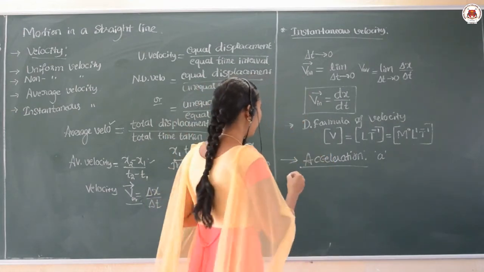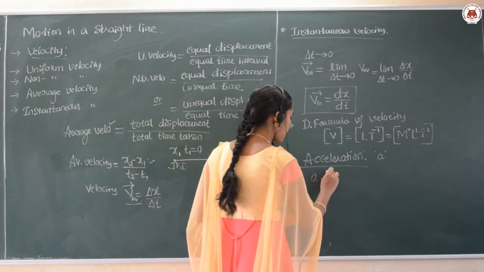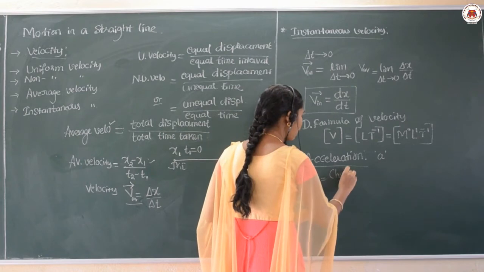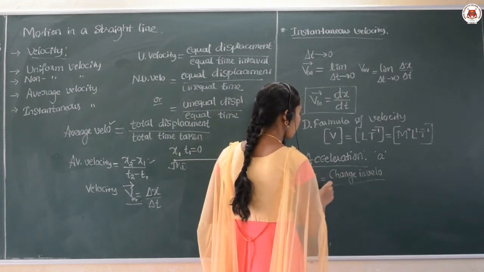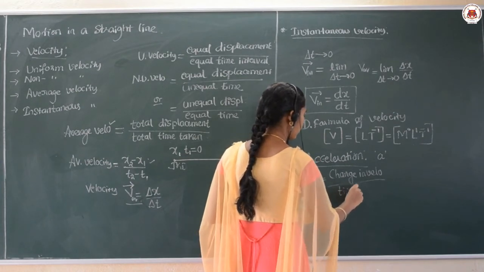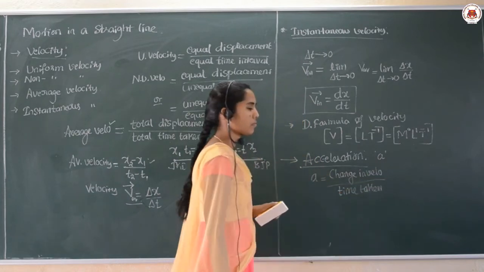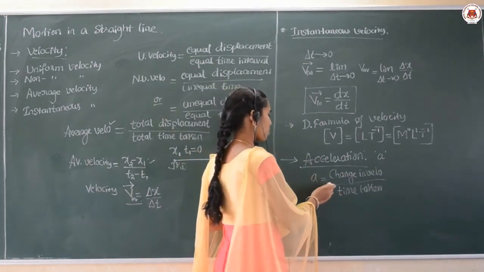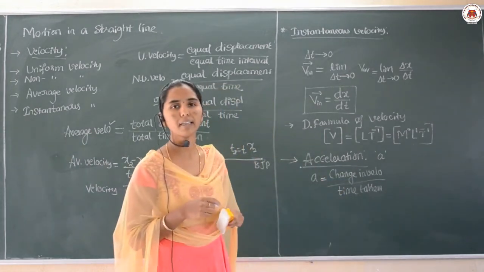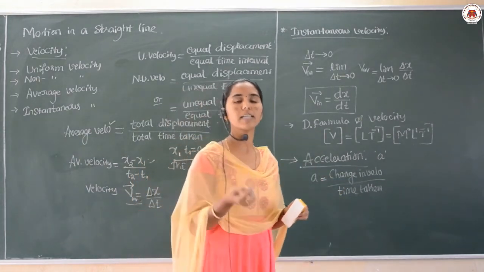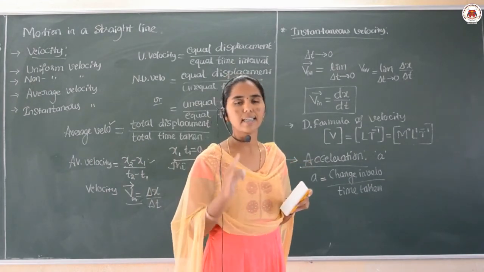So acceleration a can be given as the change in velocity upon the time taken, or simply the ratio of velocity to the time taken, or the rate of change of velocity of an object is called the acceleration.